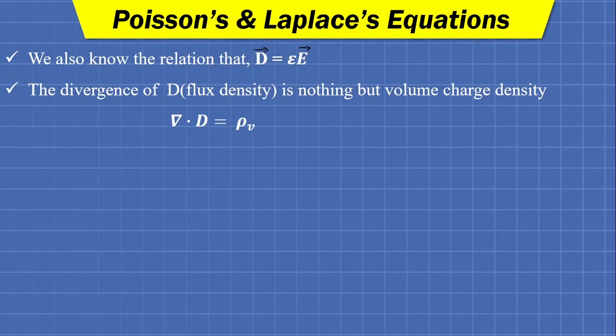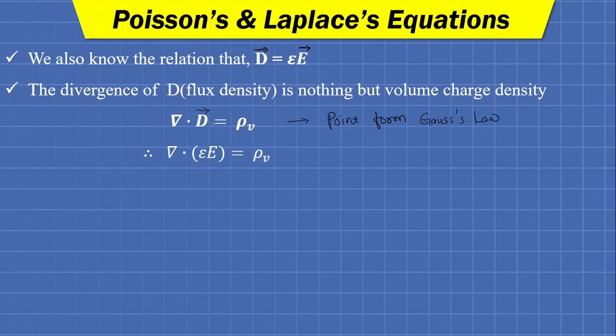Here the divergence of D is rho v. This is the point form of Gauss's law, if you remember. You may also refer to my videos on electromagnetic fields, and you will have the detailed derivation of all these fundamental equations there. So divergence of D bar is equal to rho v.